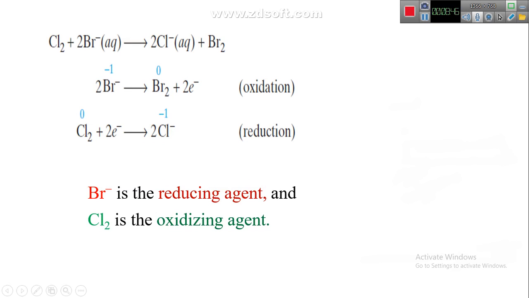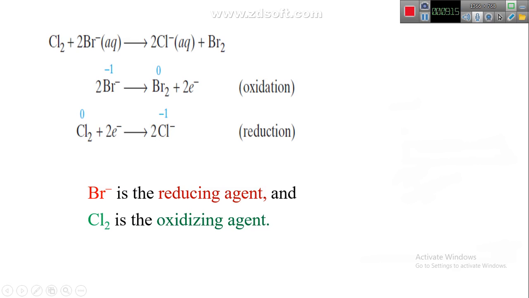We learn about oxidation and reduction. If you look at this net equation or general equation, Cl2 chlorine reacts with bromide ion in aqueous solution, then leads to form chloride ion Cl- and bromine Br2.